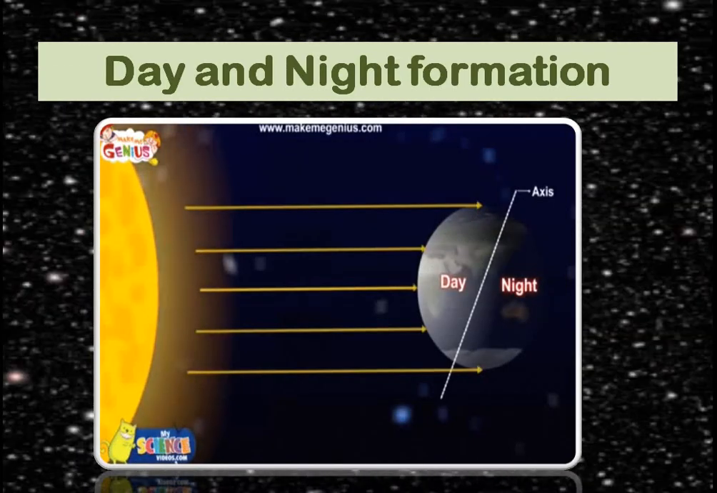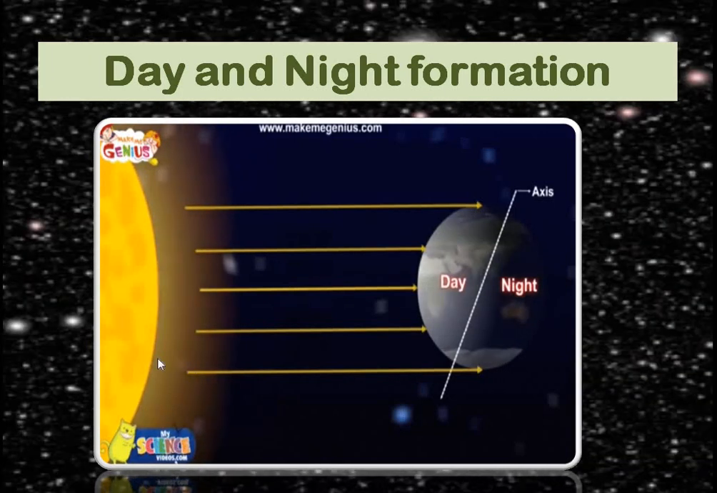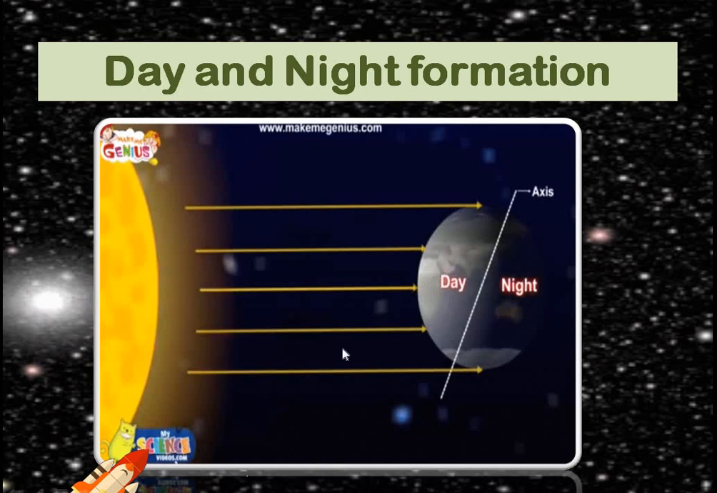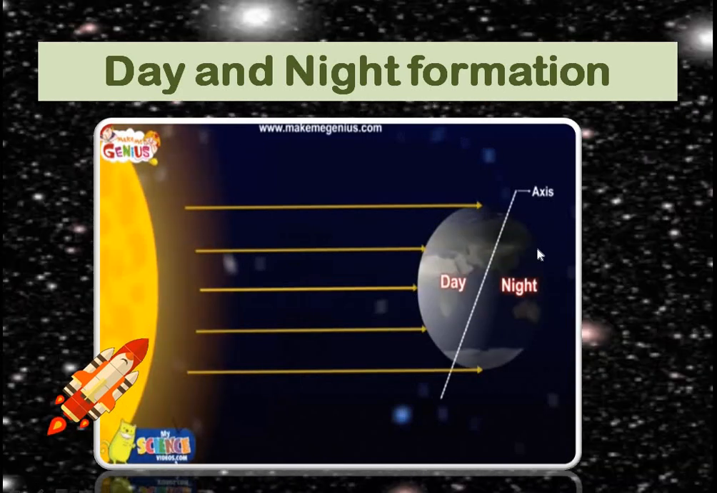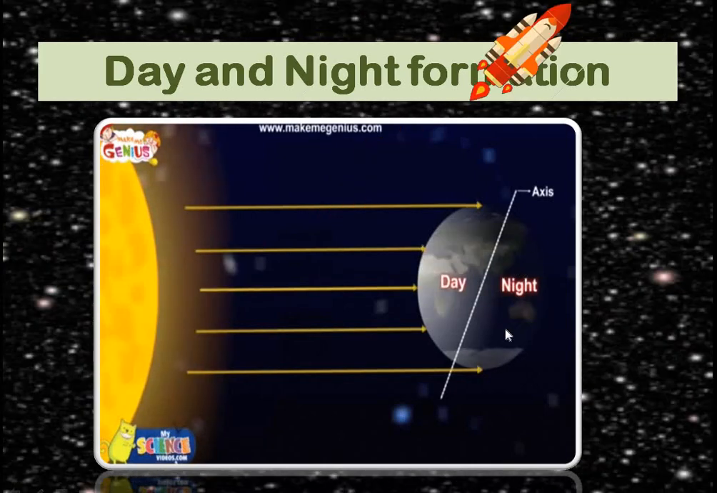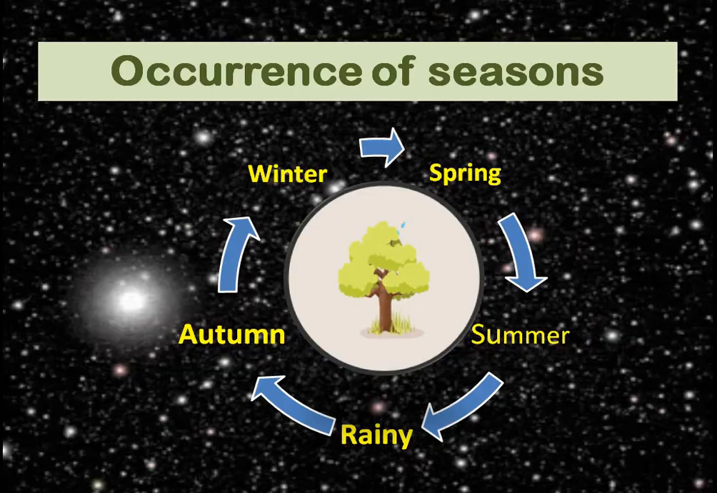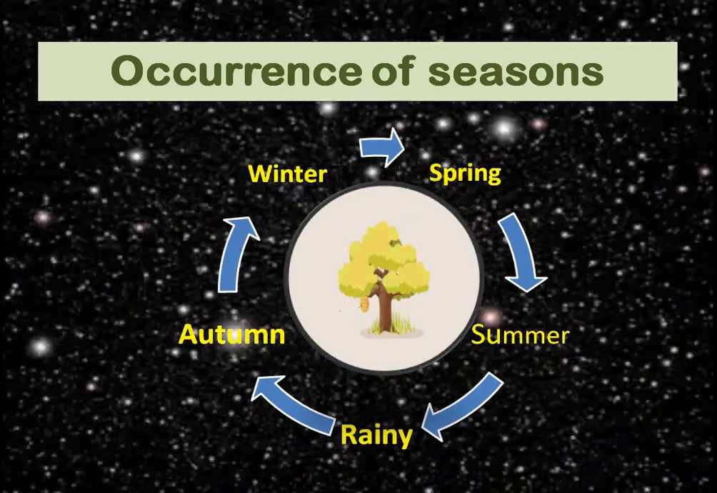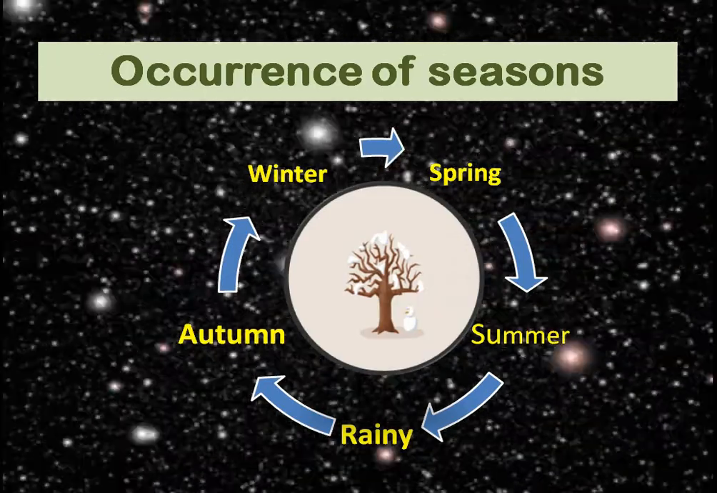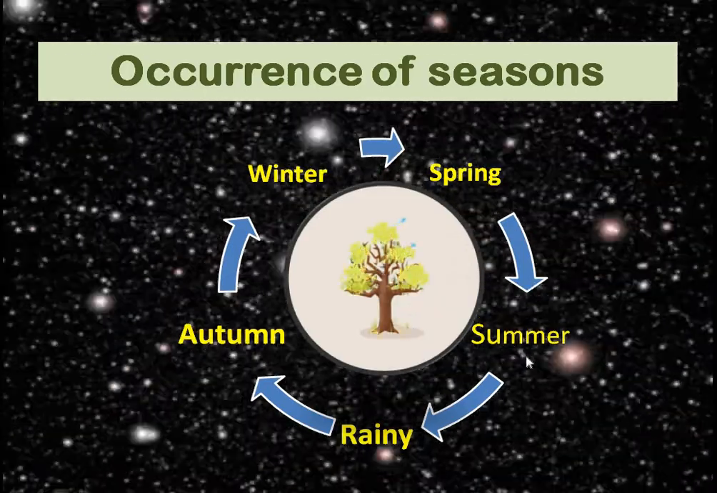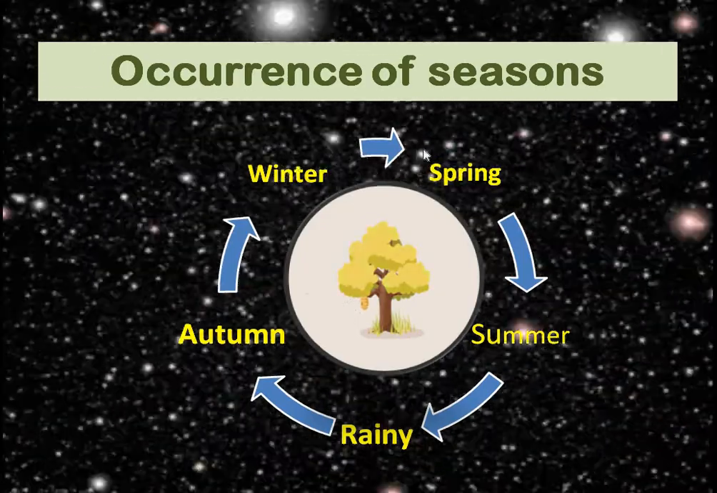There is one more thing you need to learn about Earth: on the side on which the sunlight falls, it is day, and the side on which the sunlight is not falling has night. And then on the Earth there are different seasons, like from spring comes summer, and then rainy, autumn and winter, and similarly followed by spring.